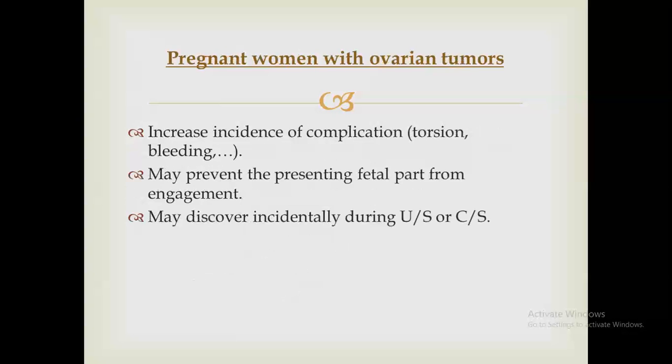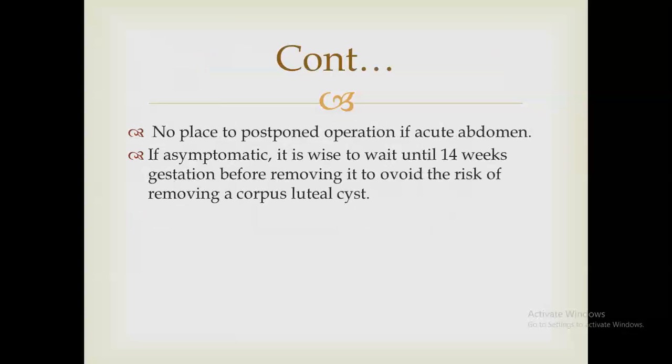If the woman is pregnant and presents with an ovarian tumor, the possibility of complication is high, whether by torsion or bleeding. If it occurs in the third trimester, it may affect engagement of the presenting part, or it may be asymptomatic, discovered incidentally during ultrasound examination or at the time of cesarean section.